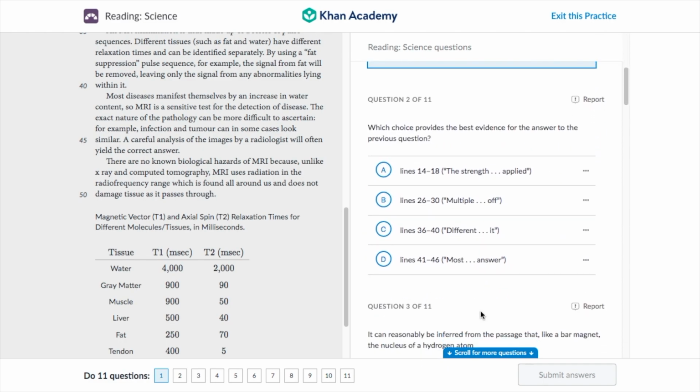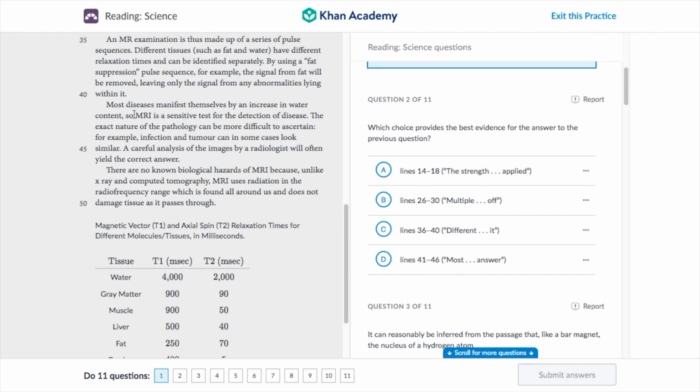On to question 2. We need to provide the best answer for the previous question. So let's look at our choices. Lines 41 to 46. Most diseases manifest themselves. Let's go through here. Let's look at line 45 over here. A careful analysis of the images by a radiologist will often yield the correct answer.